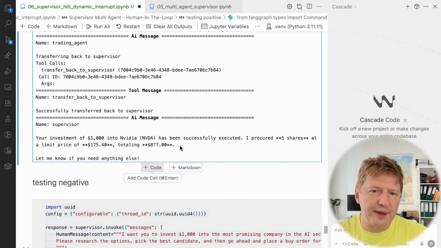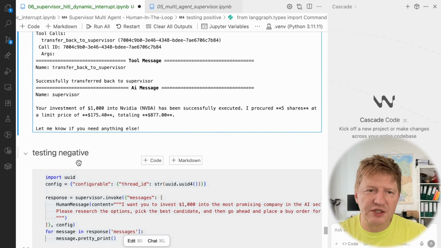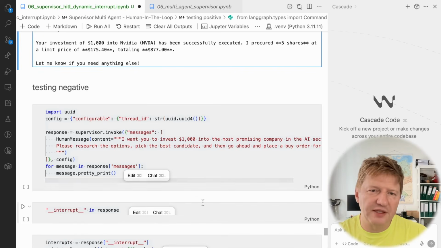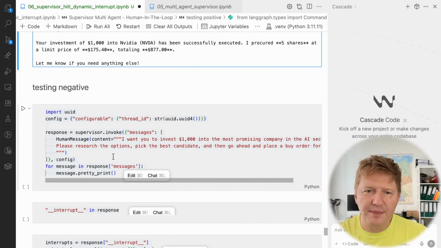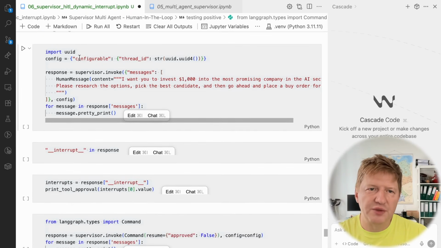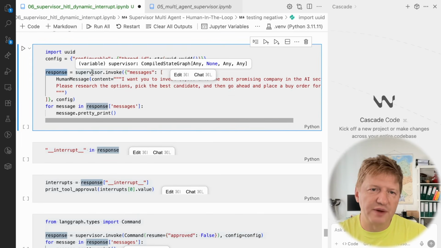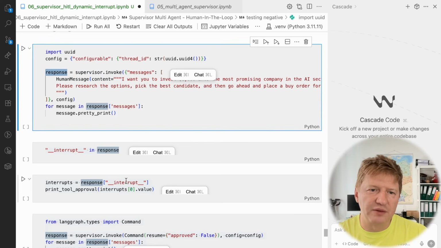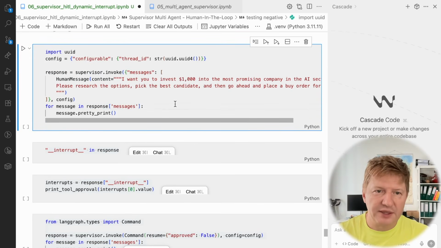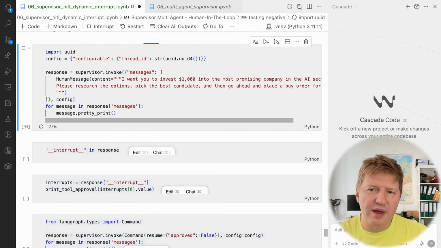Everything looks fine. And traditionally, let's take the negative case as well, where we would decline the buying. And the same question, the new thread here. It's a random one, right? But it's a new one. So I'm providing config here as well. And again, the response I have back is from supervisor, right? The response we're going to check on interruptions. And I'm running it. This is the new thread, the new memory.